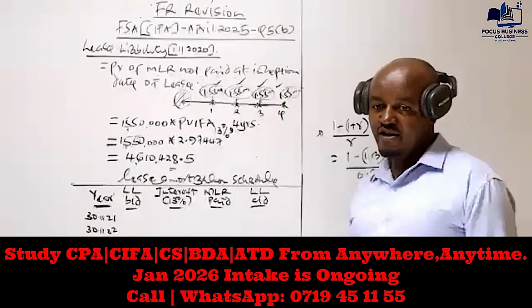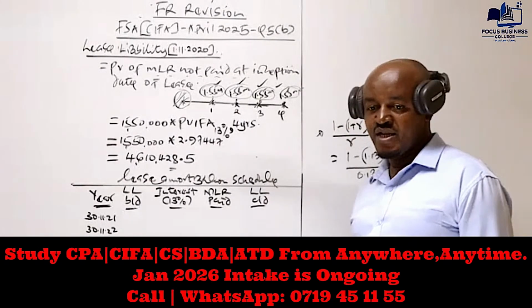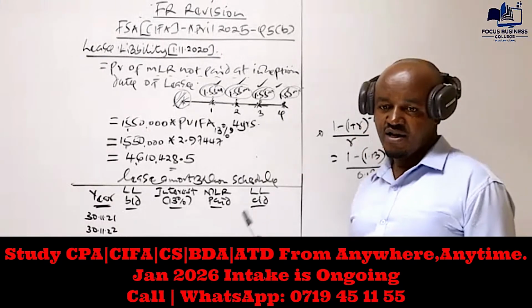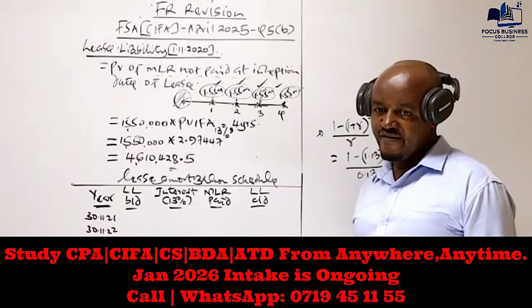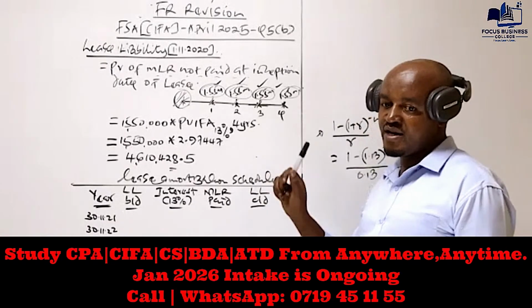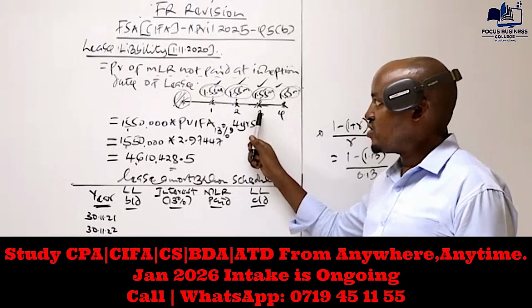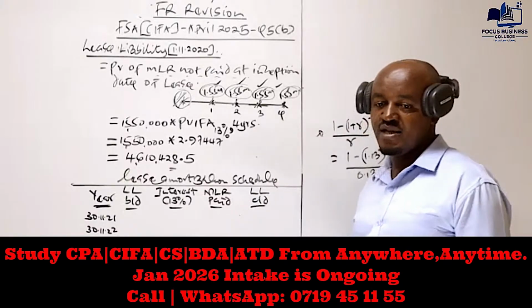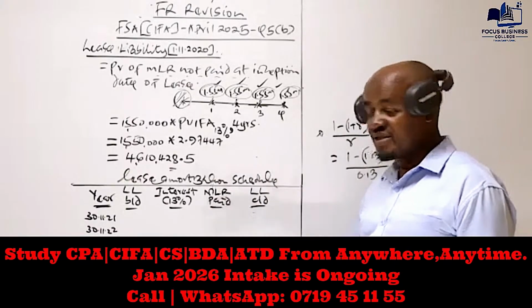Can you see that difference between what we are doing here and the other question which we did in class? Can you see the difference? I want you to see that difference. There is always a difference in how we compute this, and in how we present it.